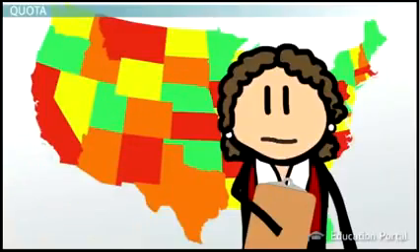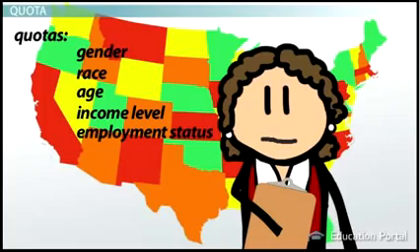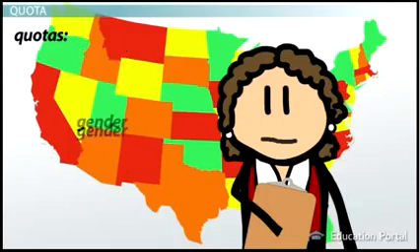For example, Kiera can set quotas not only for gender, but for race, age, income level, employment status, political party affiliation, or a host of other categories. The more categories there are, the more likely she will have a sample that represents the population.